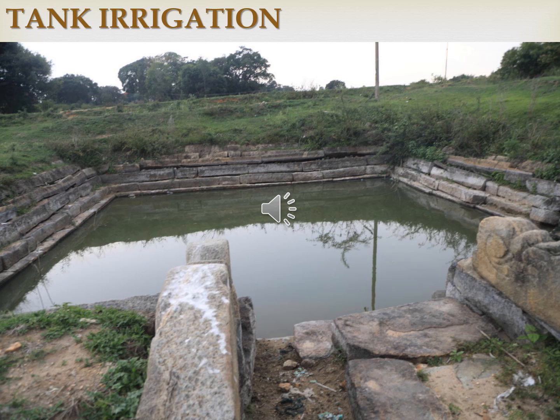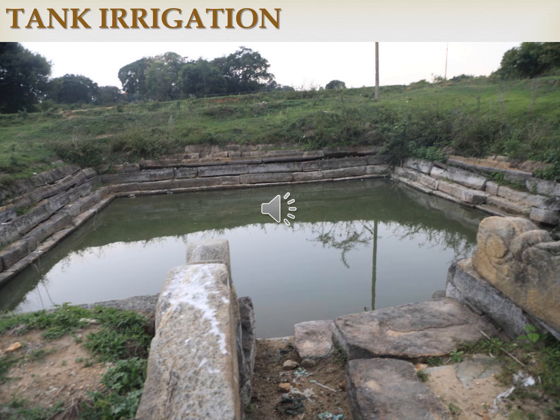Now tank irrigation. A tank is a natural or man-made hollow on the surface developed by constructing a small bund around it across a stream. So bund means an embankment or causeway, an embankment used to control the flow of water.